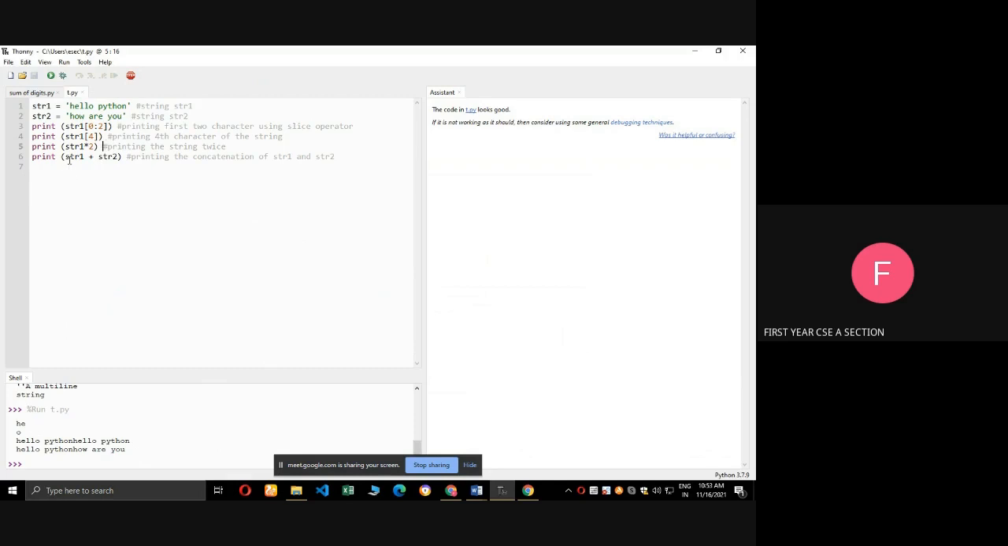Next one, str1 plus str2. Here we are using the plus operator. str1 is hello Python, it will print. Next plus str2, how are you, it will print. See the output. Yes.